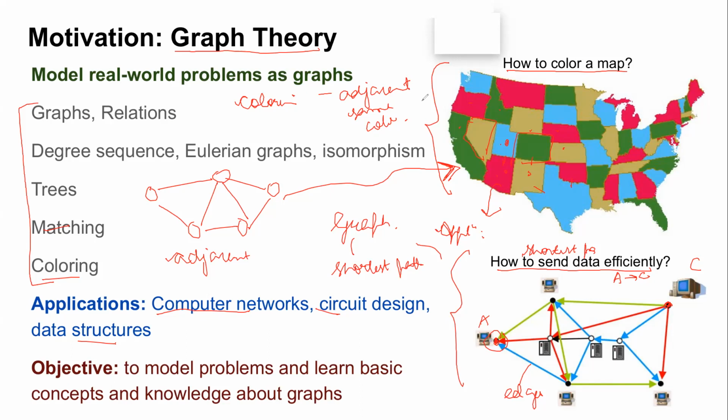Just do a little bit of brainstorming and think, where could this be practically applied, that I am coloring the states such that no two states get the same color. Any practical application you can think of? Anyone?